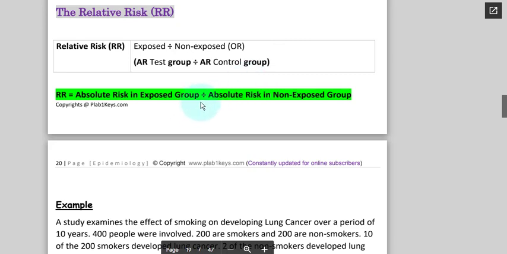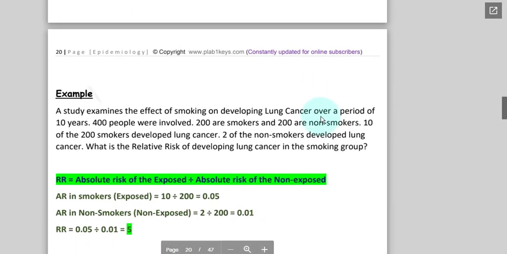So it's not a number, it is a factor. Numbers have absolute value. When you divide something, you give a times value or the percentage. So absolute risk in the exposed group divided by, not minus, divided by absolute risk in the non-exposed group.